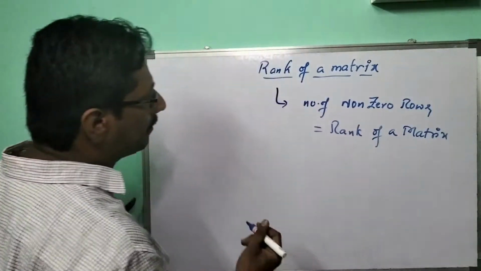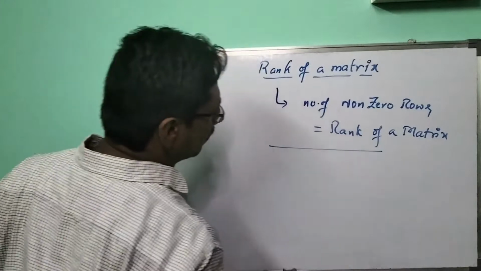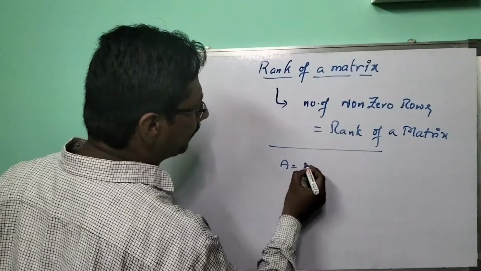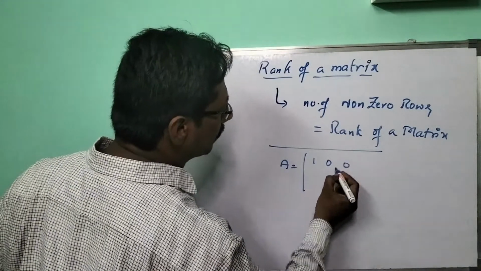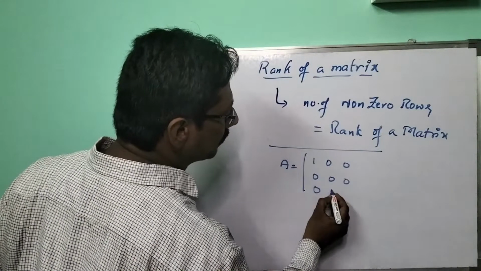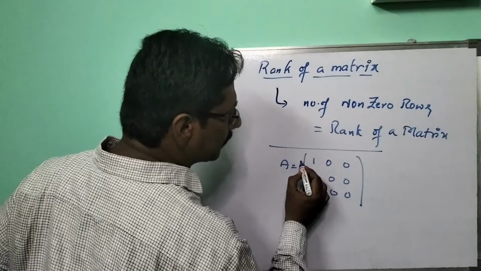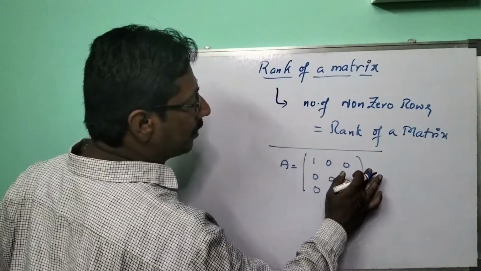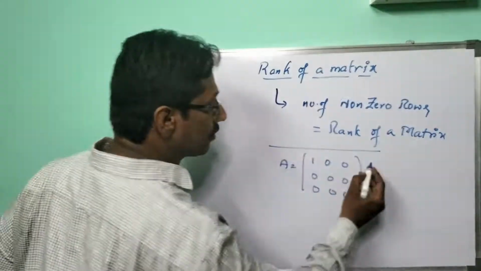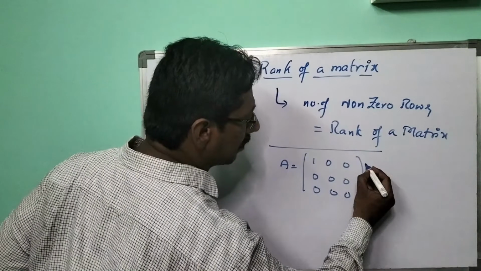Now let me consider an example. Suppose A equals 1 0 0, 0 0 0, 0 0 0. Did you observe that, except for this one, are there any other non-zero numbers? Yes, there is one non-zero row.